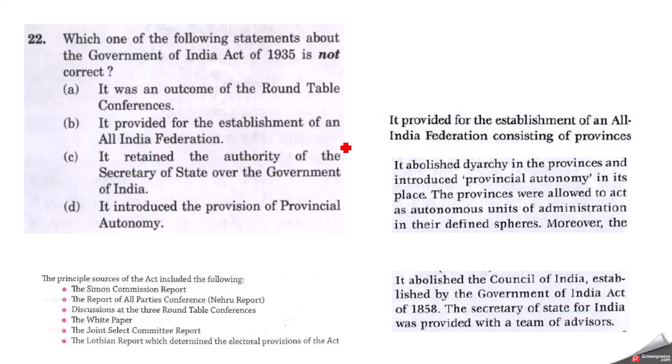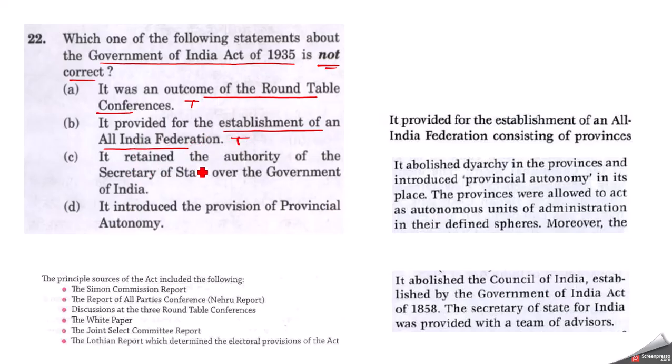Moving on, now we had another question on an act. Which one of the following statements about the Government of India Act of 1935 is not correct? Again, we have to find the incorrect statement. Three statements will be correct and one statement will be incorrect here. The first statement says it was an outcome of round table conferences. Yes, it is true that the Government of India Act was drafted after the three round table conferences were held. It provided for the establishment of an all India federation. Yes, we are aware of this, but we know that this never came into being.